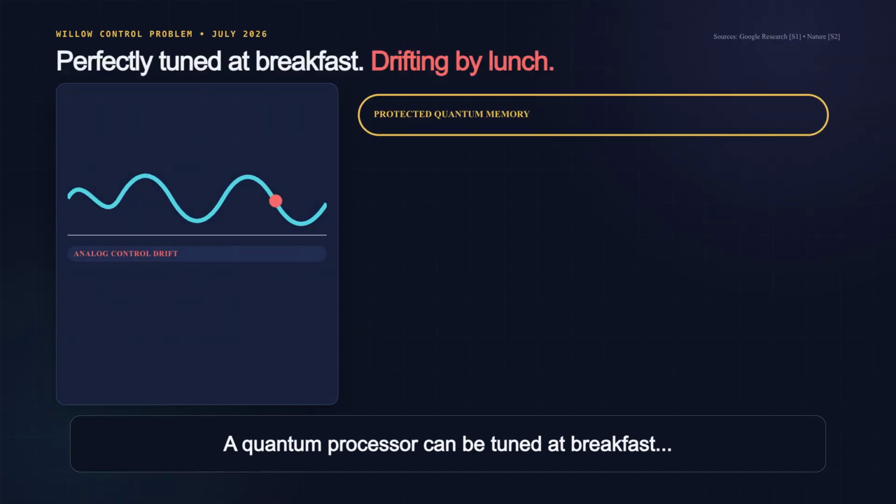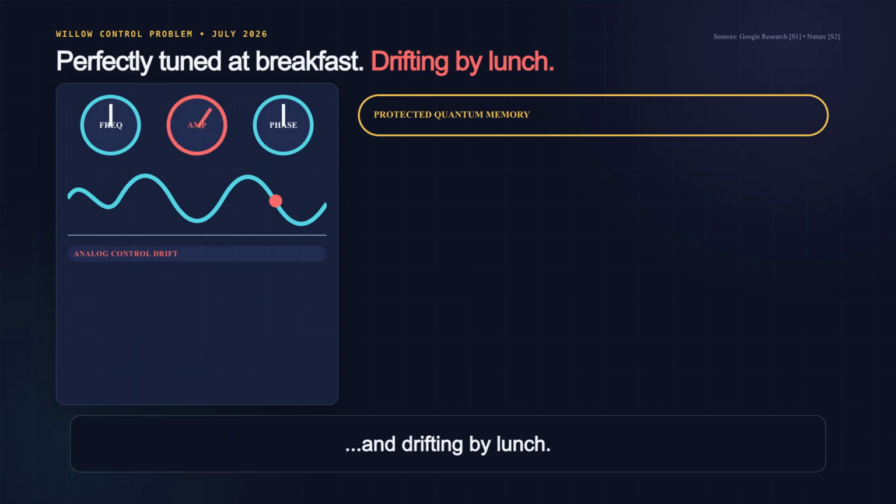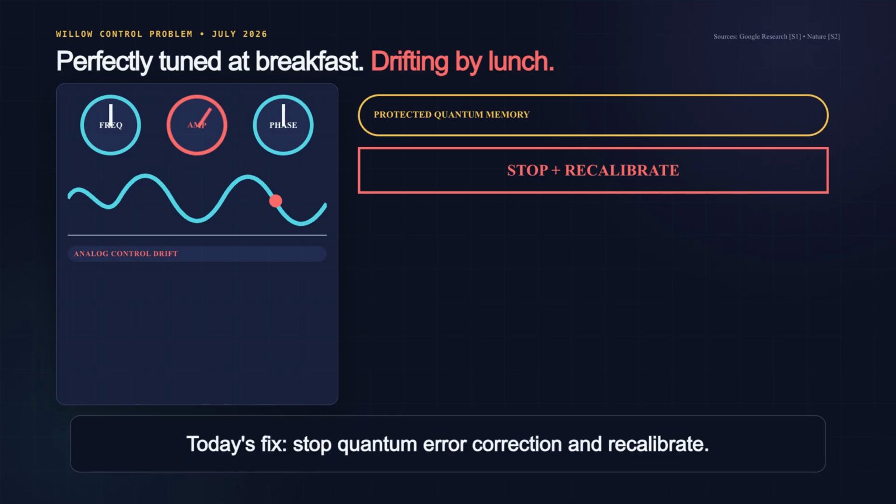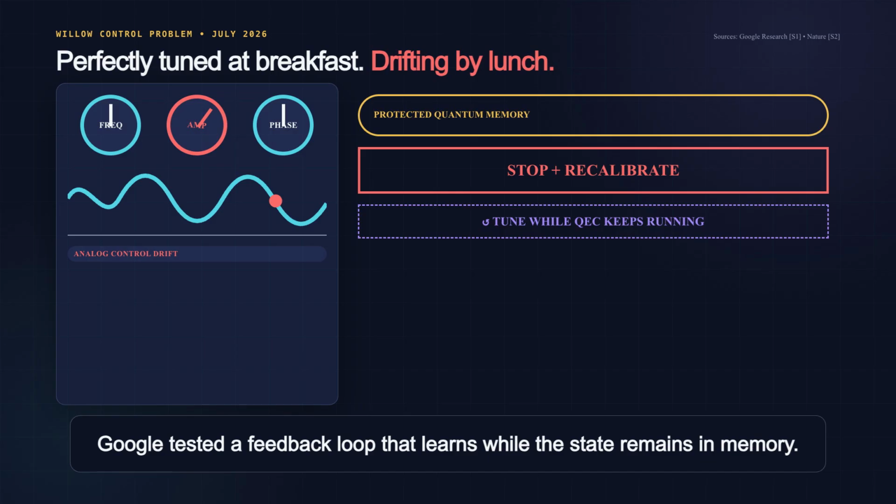A quantum processor can be perfectly tuned at breakfast and drifting by lunch. Its qubits are driven by analog pulses, so tiny changes in frequency, amplitude, or phase can push a long calculation off course. The usual fix is awkward: stop the quantum error correction process and recalibrate. Google has now tested a different feedback loop on its Willow processor, one that learns from error detections while the protected state remains in memory.